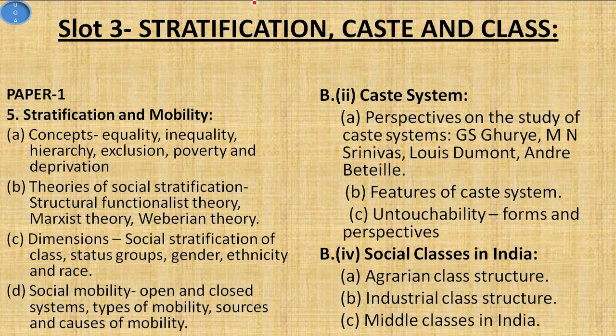So friends, as you know, we are covering slot 3, that is stratification, caste and class. In paper 1 we are going to finish the topic of social stratification and mobility. We have already covered its concept, theories of social stratification, and dimensions of social stratification. By this video we are going to finish by covering social mobility. Then in paper 2 we have to see these two topics, that is caste system and social classes in India.